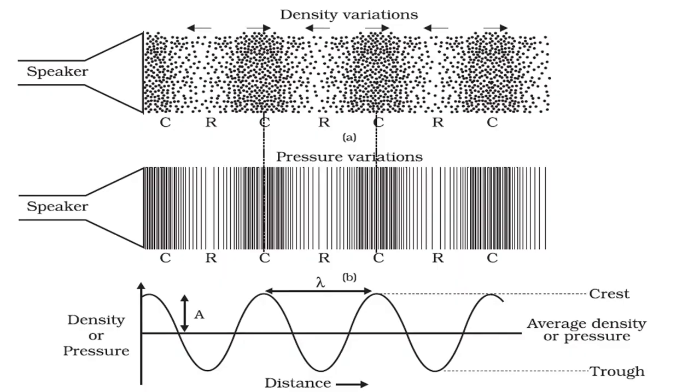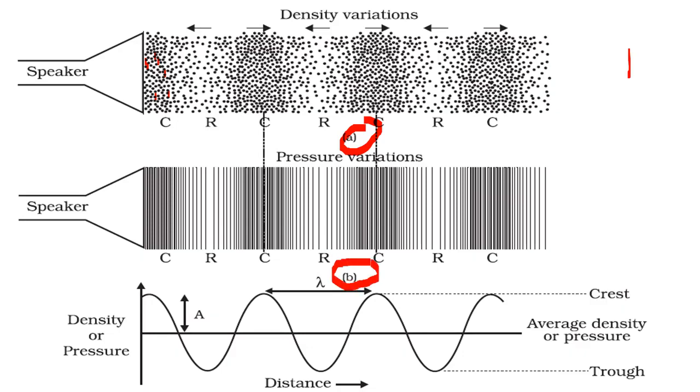Okay. Now students, I discussed how to represent a wave, how to represent compressions and rarefactions. Right? So in the first figure, in A part, compression is represented by more number of particles. Okay, and rarefaction is represented by less number of particles. Then again compression is represented by more number of particles, rarefaction by less number of particles. So this is the first way to represent compressions and rarefactions.